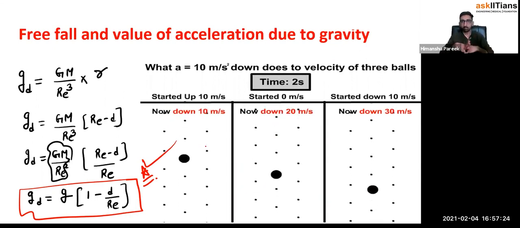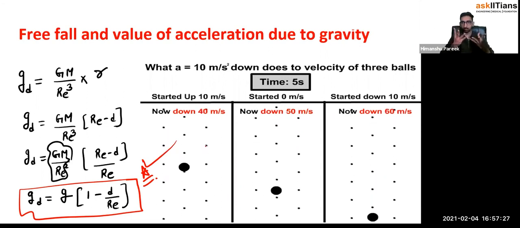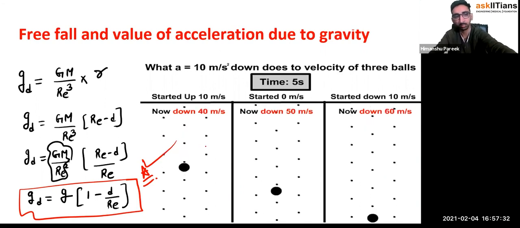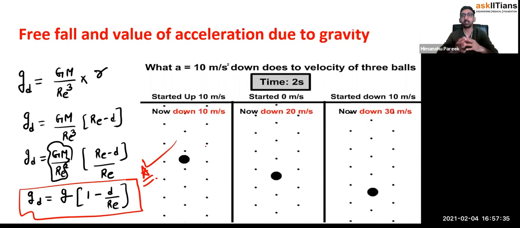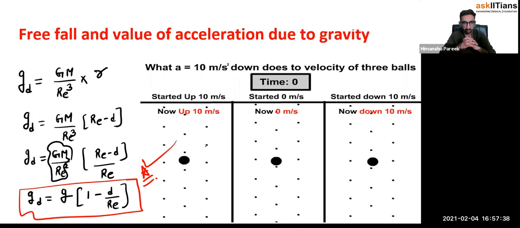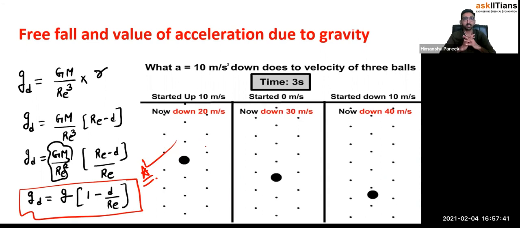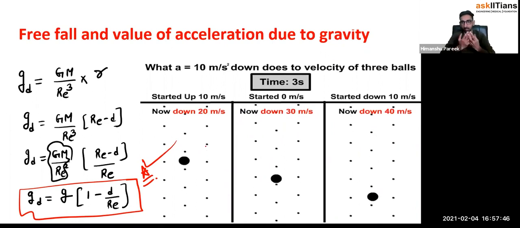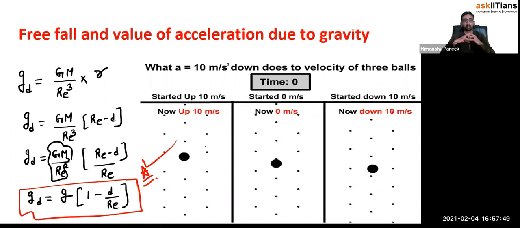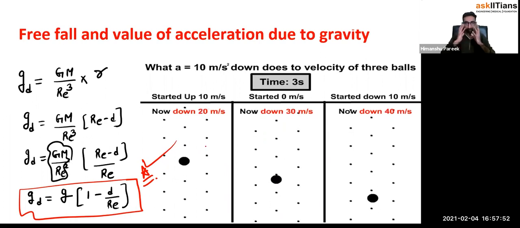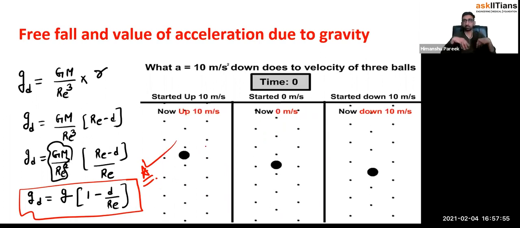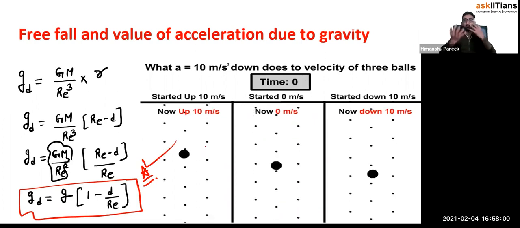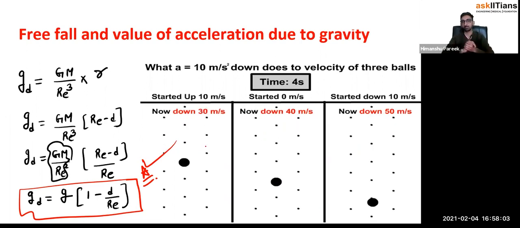So what did we learn today? First of all, we understood the concept of gravity and what it says, and we also understood what it means. All right. And now we also know that once we understand the concept of gravity, we can simply use it if we want to find out the weight of a body at any height h above the Earth's surface, or if we go d below the Earth's surface. So in that regard, we will be using it. This session would be very helpful for learning how to calculate the apparent weight of a body when you go h height above the Earth's surface, or d depth below the Earth's surface. Okay.